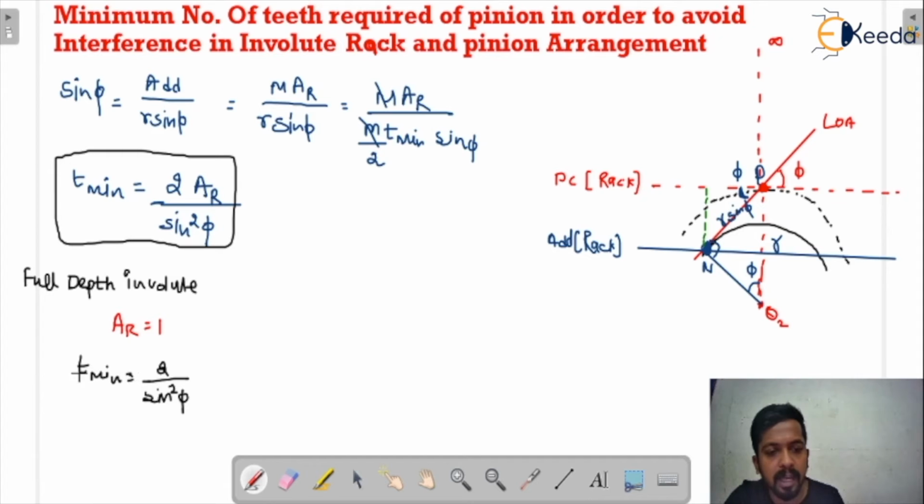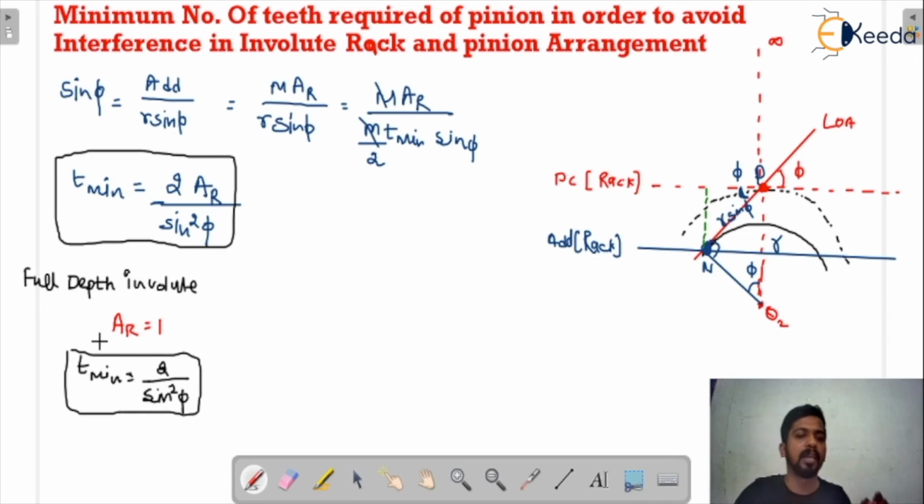Okay, that would be the minimum number of teeth on the rack in order to avoid interference when there is a full depth involute. So we have calculated the minimum number of teeth required on the pinion in order to avoid interference in the involute rack and pinion arrangement.